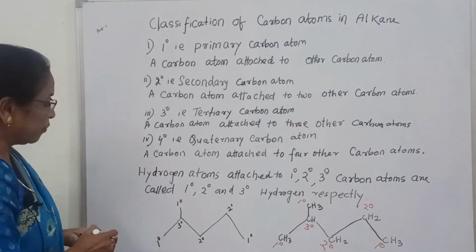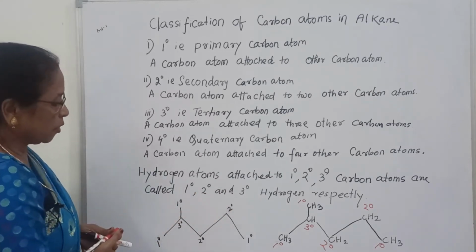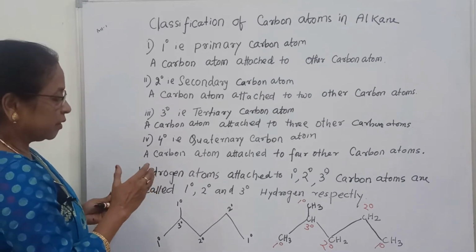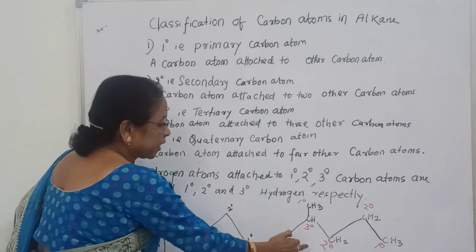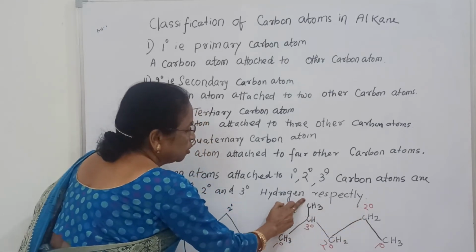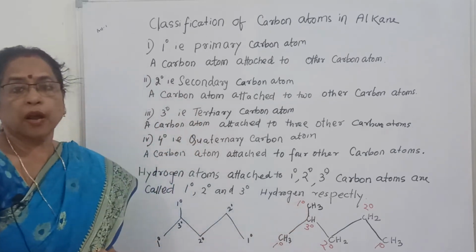Now you can see this is the bond formula, and this is called the structure formula. Now you can see why this is called primary, secondary, primary and tertiary. So you can say what are the possibilities for hydrogen.